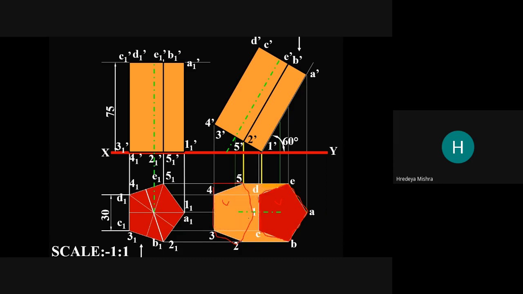So this is the real or actual prism which is given in the problem.